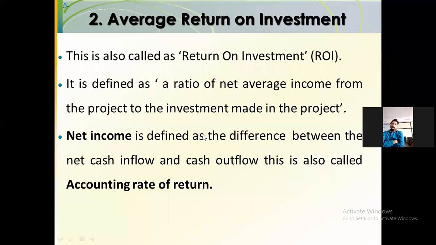Then you can write: net income is defined as the difference between the net cash inflow and cash outflow.